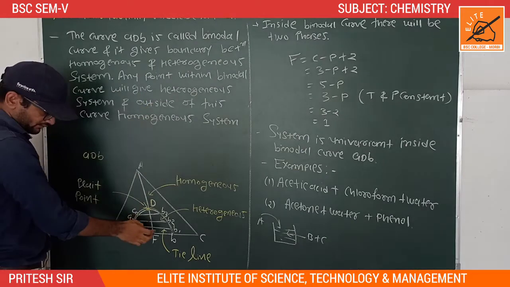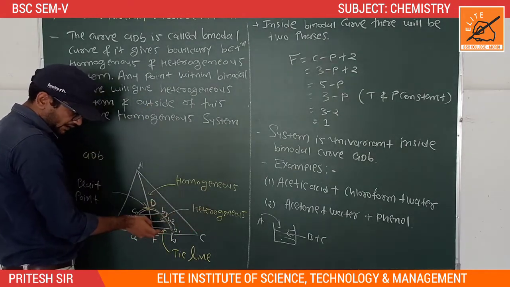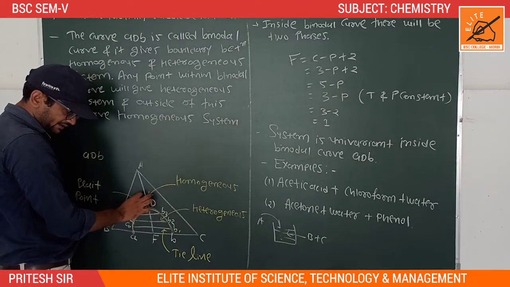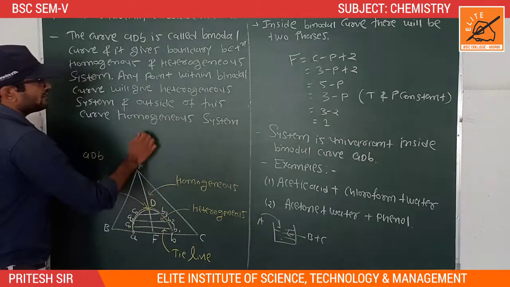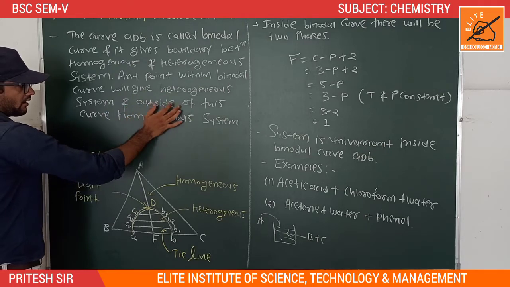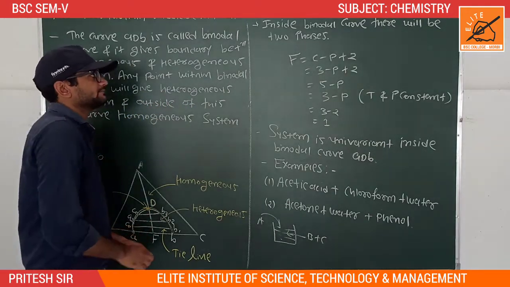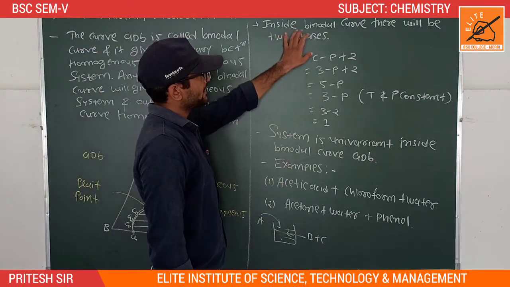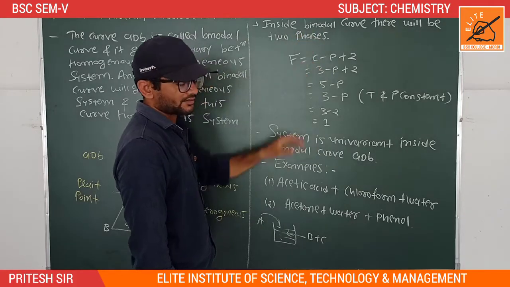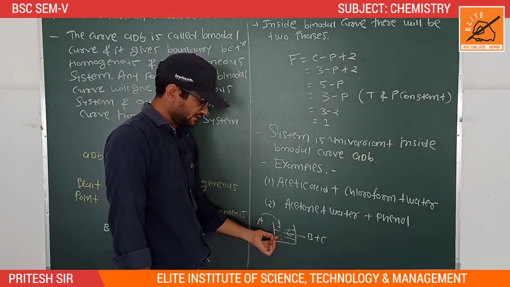Any point within the binodal curve indicates that the system is heterogeneous, and any point outside of the binodal curve indicates a homogeneous system. Inside the binodal curve there will be two phases. The first one is partially miscible and the second one is completely miscible.